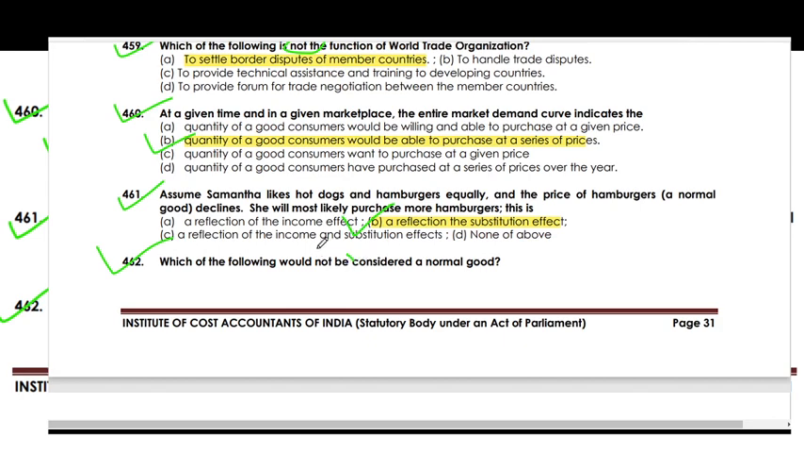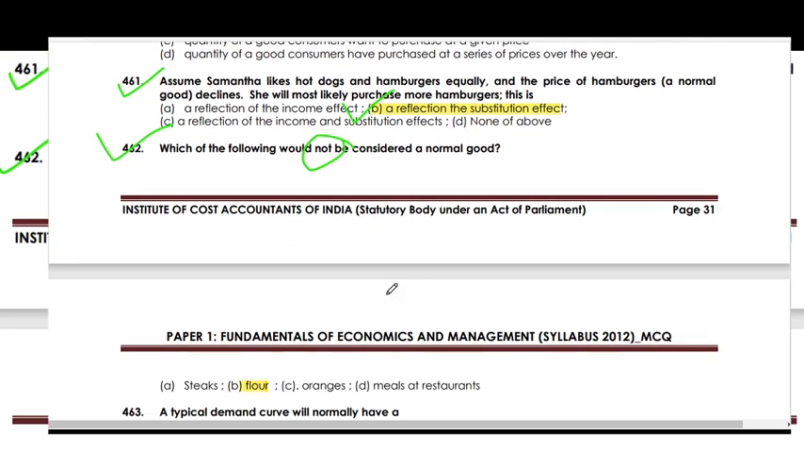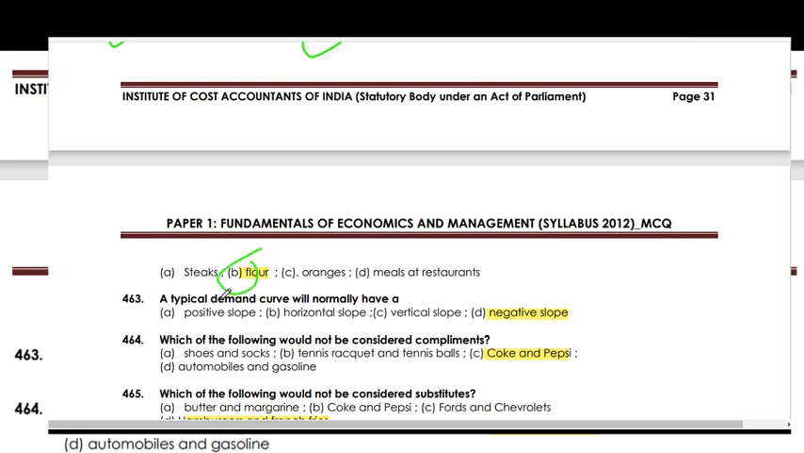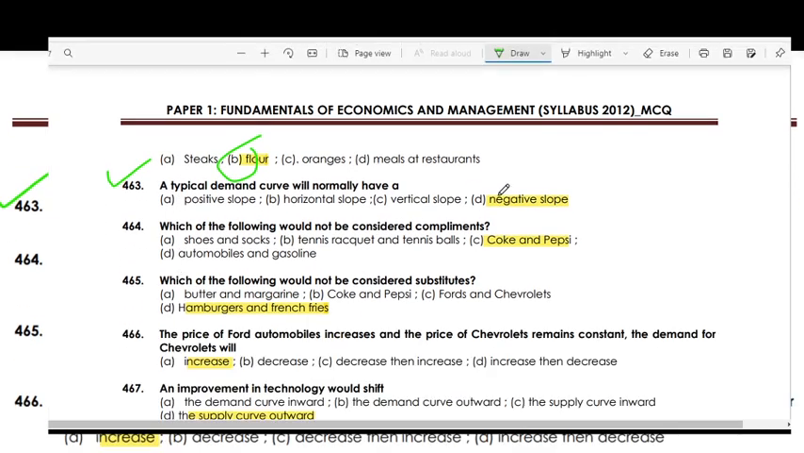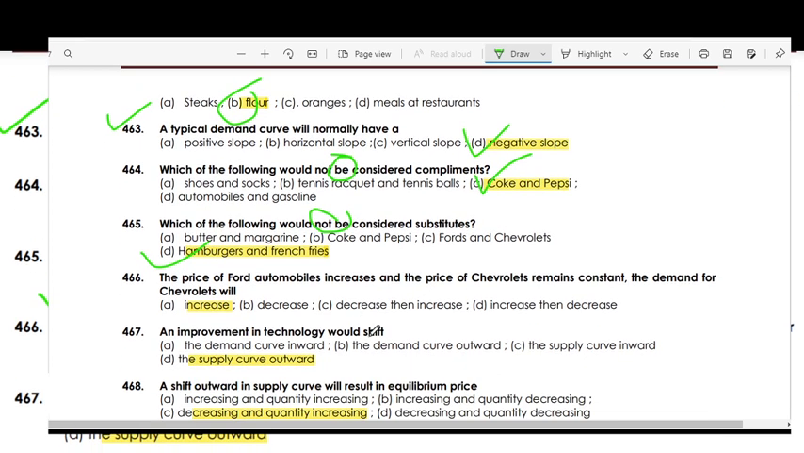Which of the following would not be considered a normal good? Flour is not a normal good; it's a necessity good. A typical demand curve will normally have a negative slope. Which of the following is not considered a complement? Coke and Pepsi are not complement goods. Which of the following is not considered a substitute? Hamburger and French fries are not substitutes.